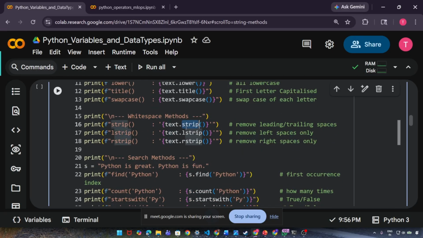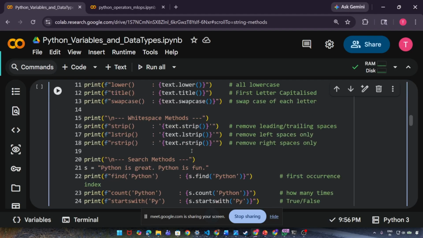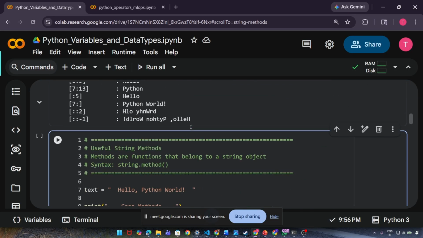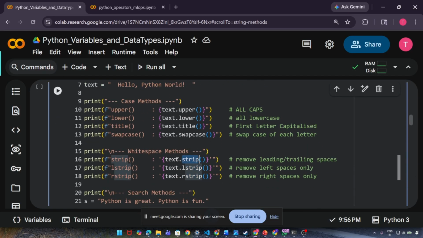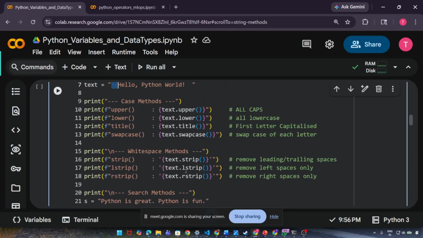Then strip. Strip removes the leading and trailing spaces. You see, I have written extra spaces, right? If you call strip, it will remove all these unnecessary spaces. If you do lstrip, that means left strip, it will only remove the unnecessary spaces on the left side. Rstrip means it removes the unnecessary spaces on the right side. Okay.